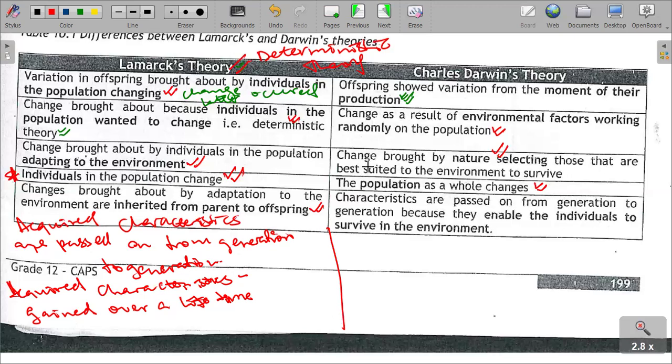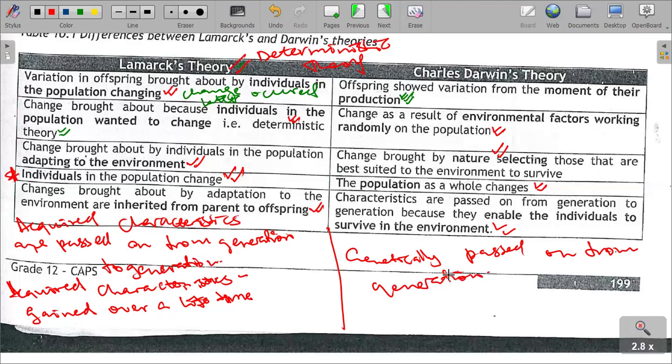Hence, we can see now that characteristics are passed on from generation to generation because they enable the individual to survive. They are passed from the chromosomes. The characteristics that are passed on are genetically passed on from generation to generation.